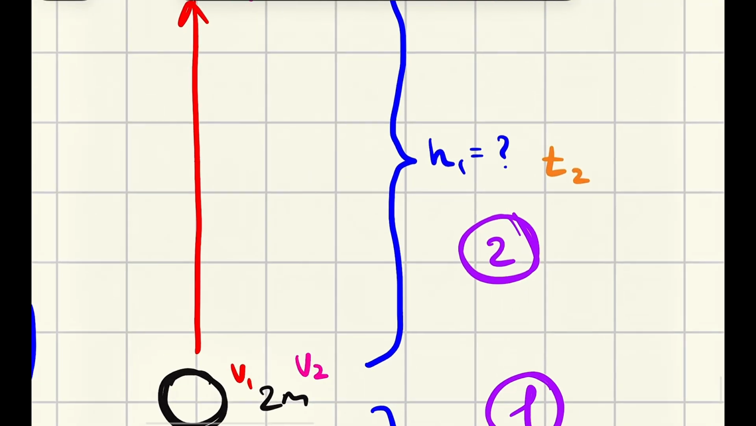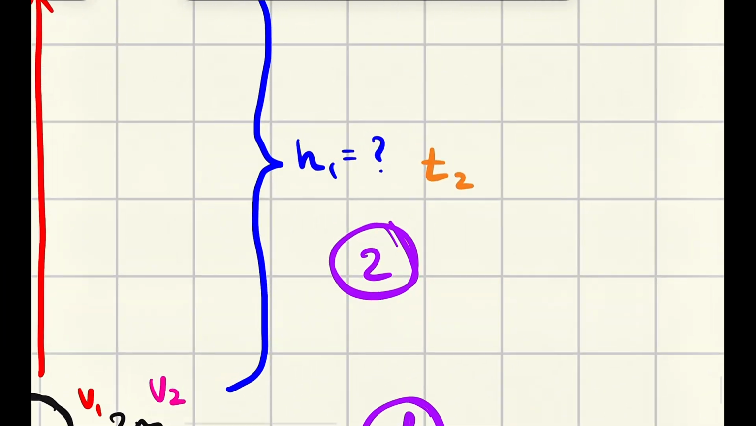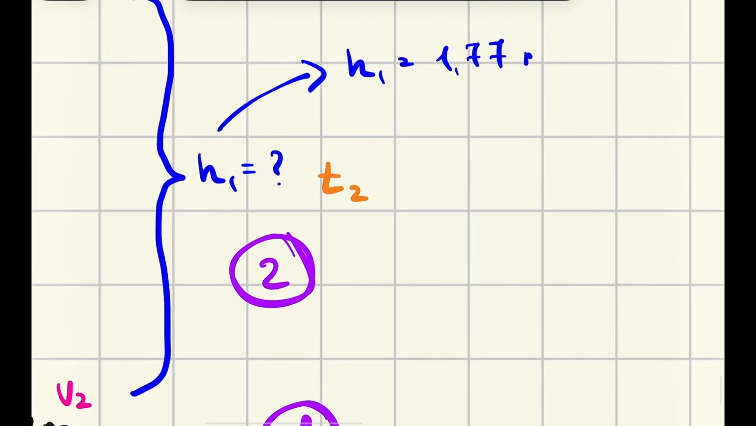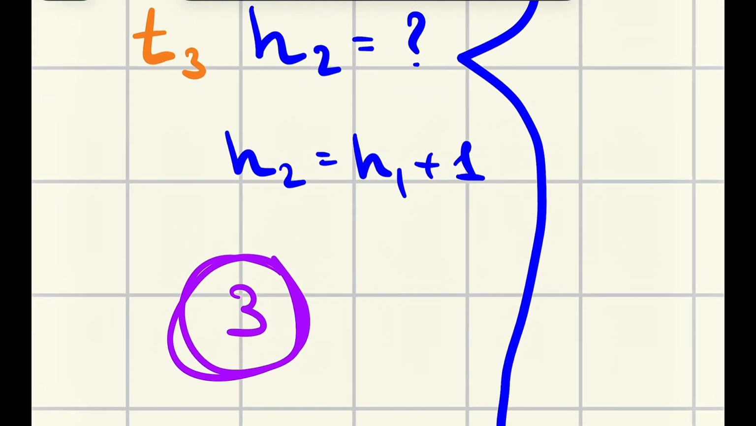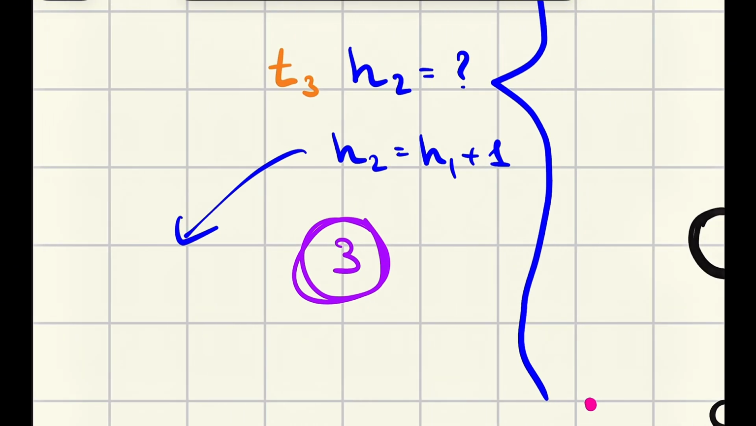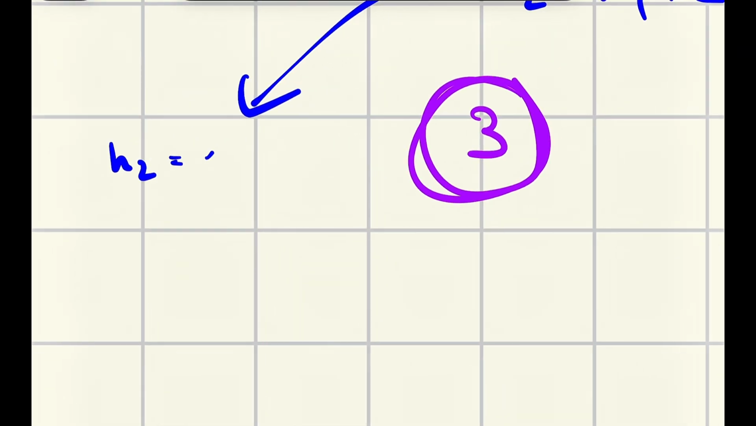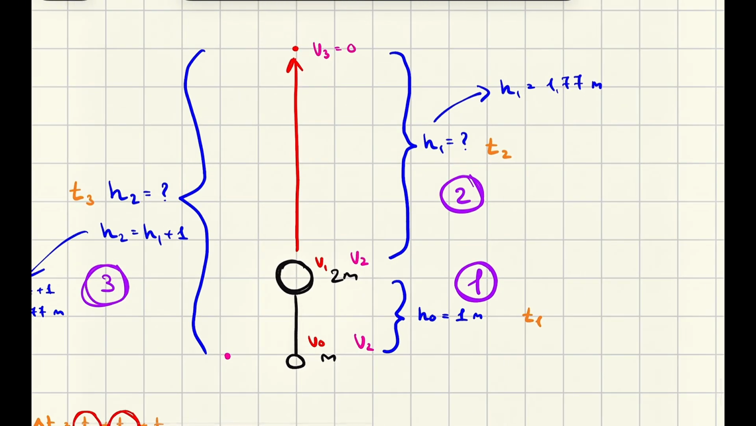This is not the entire height, it's only this part. But if this part we have now found, if the height 1 is 177, and we know that height 2 is height 1 plus 1, then, just simple maths, h2 has to be 177 plus 1. Then h2, the entire height, the maximum height, would be 277 meters. Okay, good, I like it.